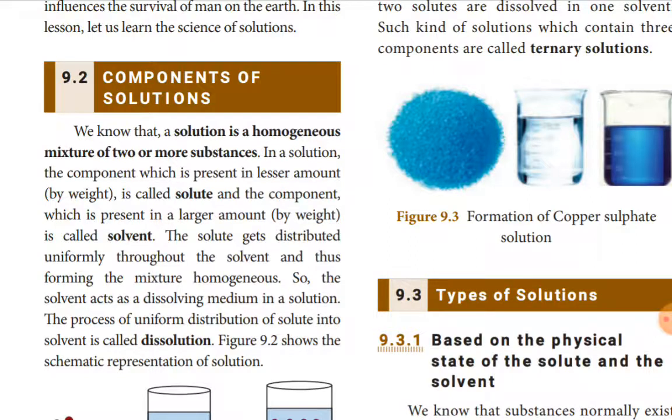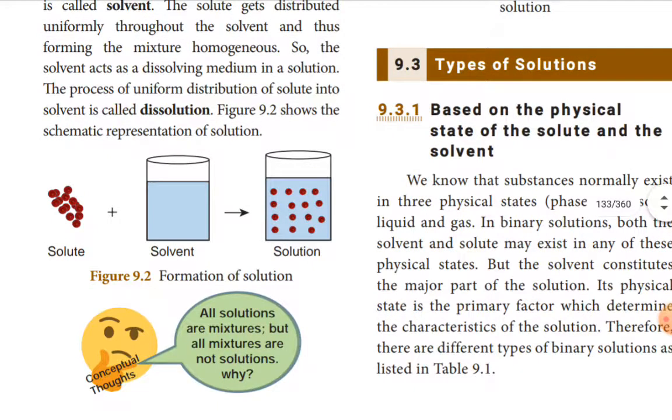For example, you can take a solute, maybe sodium chloride or sugar or glucose, in a solvent, for example water. Water is a solvent. When sodium chloride dissolves in water, we get a salt solution. If sugar dissolves in water, you get a sugar solution. Similarly, glucose in water gives a solution of glucose. This is called dissolution because the solute particles are uniformly distributed into the solvent.